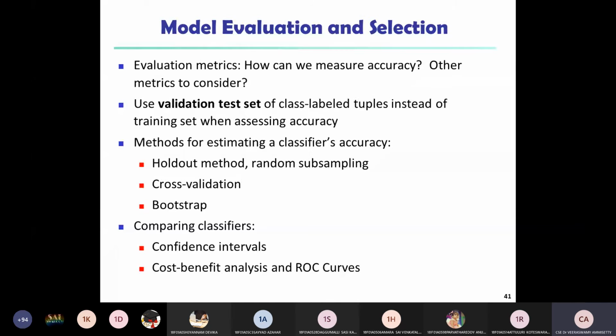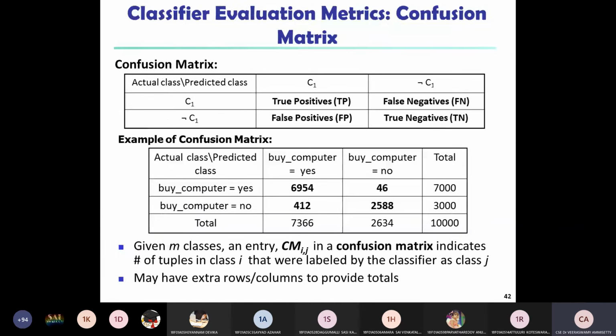Now we can see a very important thing for our example, classifier evaluation metrics. The first evaluation metric is the confusion matrix. It is a very important measurement for the evaluation of the classifier. So classifier evaluation can be done by using the confusion matrix. In the confusion matrix, we have the actual classes and predicted classes. For example, let us see the confusion matrix. What is a confusion matrix?